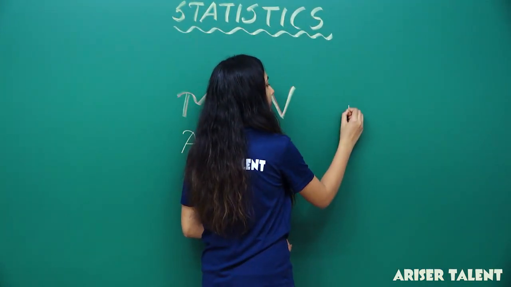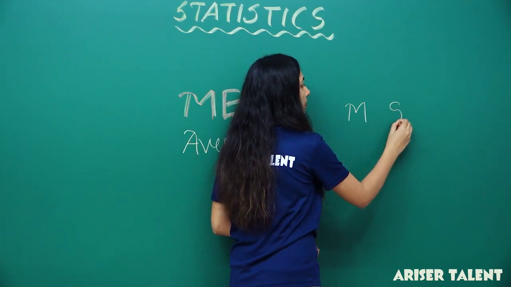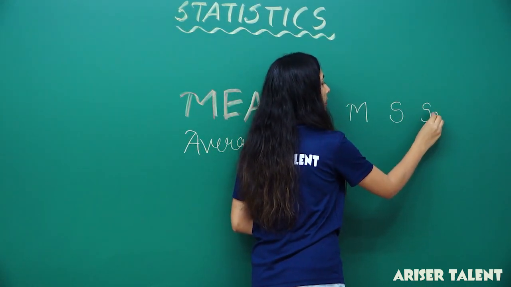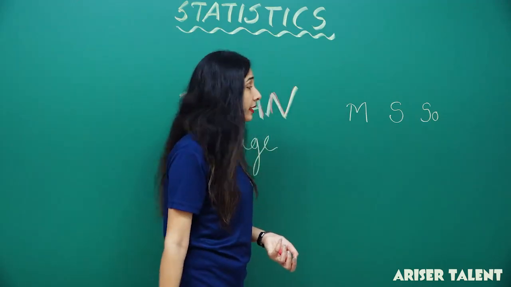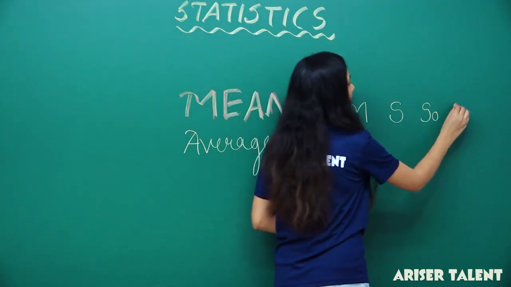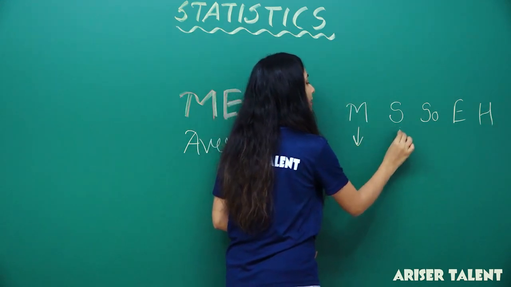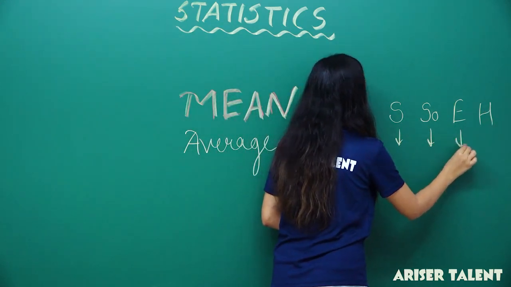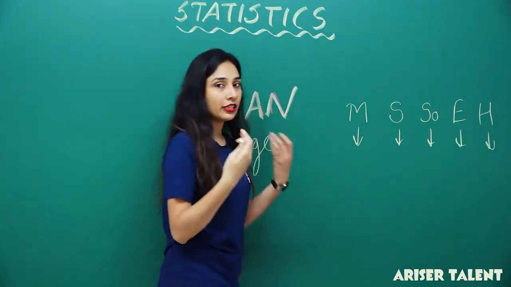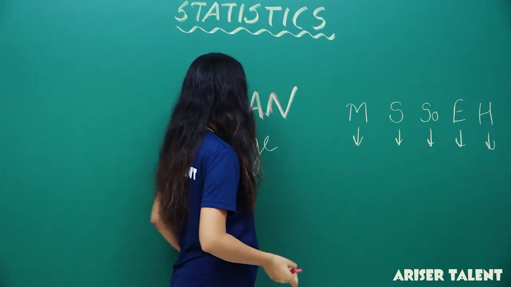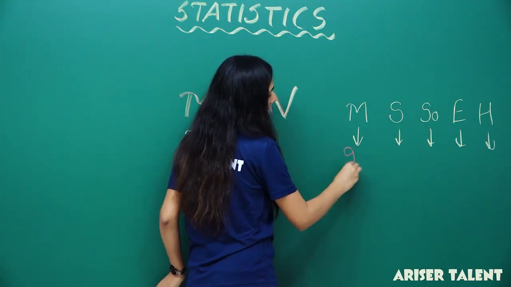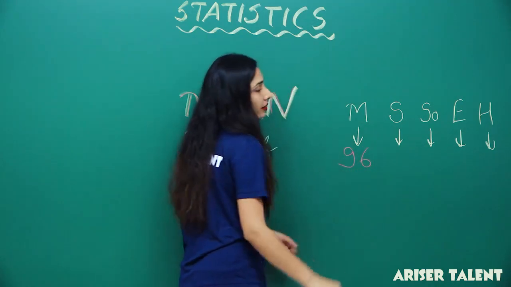That's something like, if I'm having some values, let's suppose you're having some subjects. You're having maths, science, social science, and then English and Hindi, and you're getting some marks in them. You're very good at maths because your teacher Arpita teaches you. So you got 96 marks.